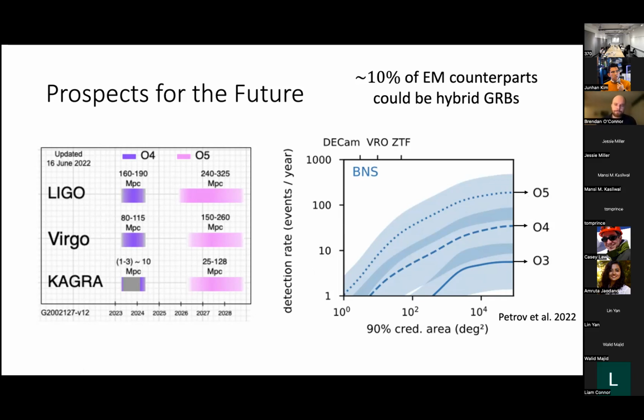So there's hope for more of these events, but O4 and O5 are going to continue pushing gravitational wave event distances further, and detecting kilonovae will become difficult for that. So despite the fact that we're having a larger number of events and they're more well-localized, the fact that they're at higher distances also makes it difficult. So let's see if we can get lucky.